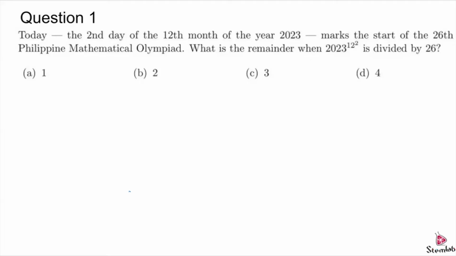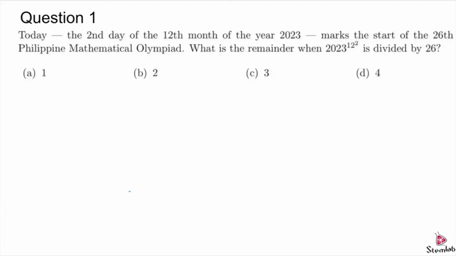by 26? Okay. So even without doing much here, we have an odd number that's raised to an even power, or actually it doesn't matter what power it is. It should be an odd number. It's divided by an even number. So the only two possible choices actually is 1 or 3. But let's figure out which one it really is.